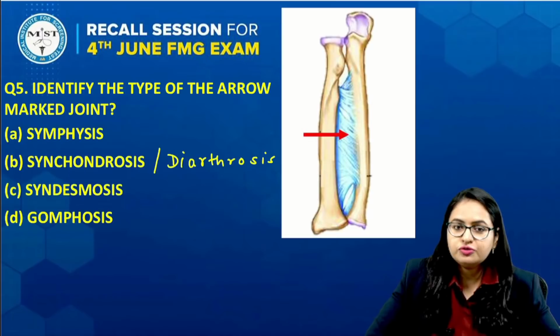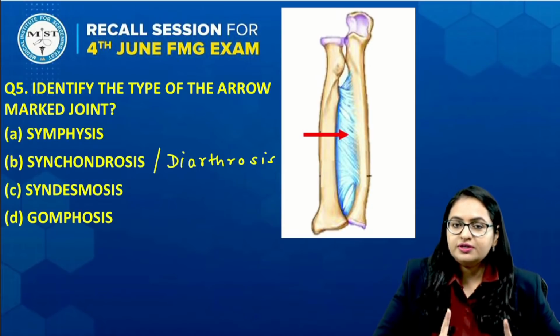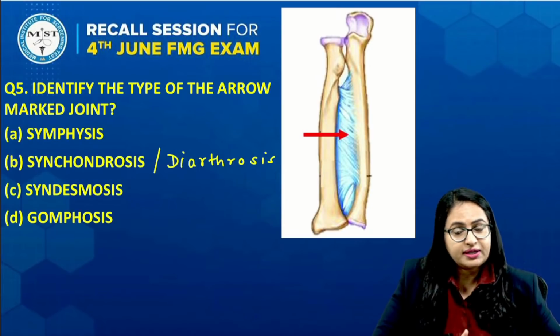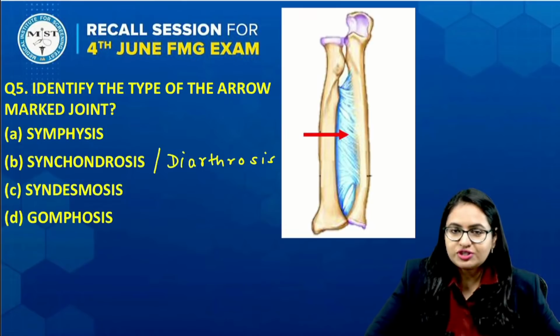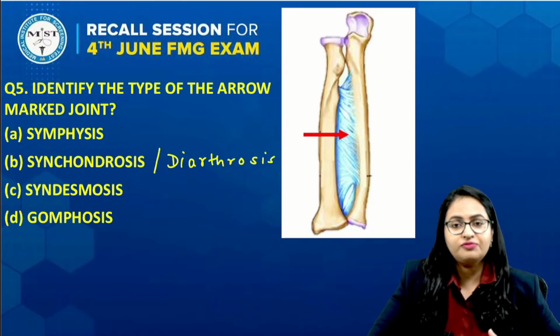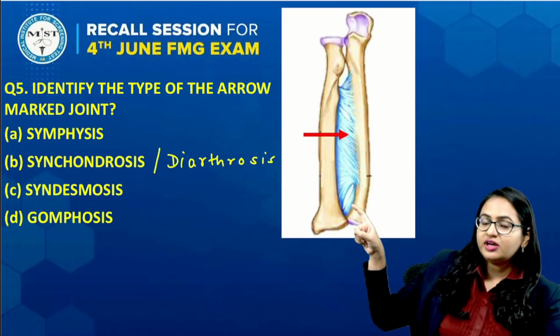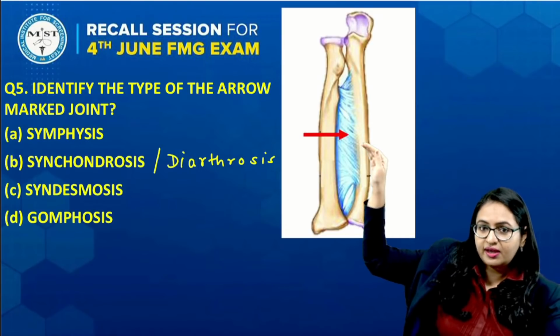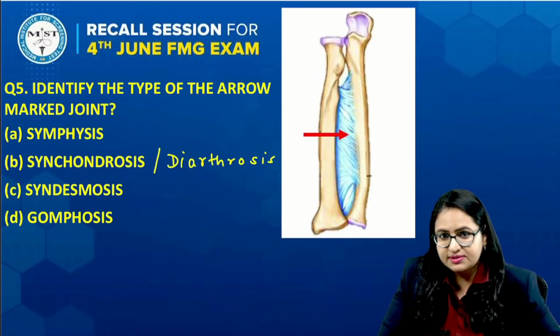Coming to the next question, question number 5. Now this image was given. Now over here, this is a question asked from the previous topic again. Earlier the question was asked on pubic symphysis, and they asked which type of joint that is. So that means the joints topic is important for you, and we have actually discussed it a lot of times during our classes. And over here again, now they have asked about this joint. They have put the arrow over here, and they have asked which kind of joint this is.